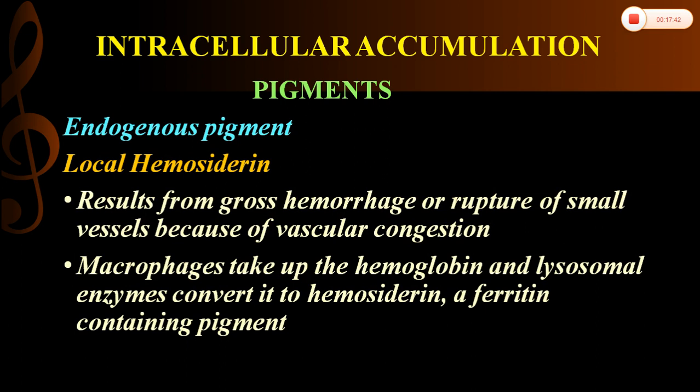First is local hemosiderin deposition. It results from gross hemorrhage, or from rupture of small vessels because of vascular congestion. The released hemoglobin is taken up by macrophages, and the lysosomal enzymes convert it into hemosiderin, a ferritin-containing pigment.